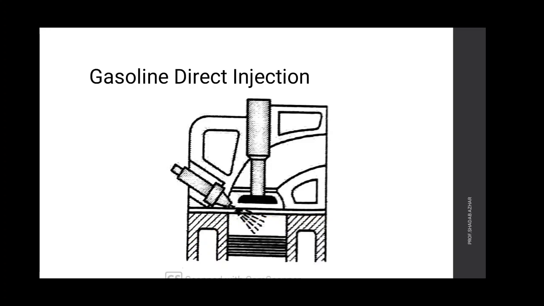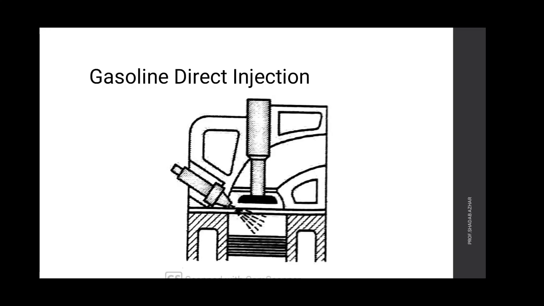Third type, gasoline direct injection system. The fuel pump injects the gasoline directly into the cylinder as shown in the figure. The system uses an electronic unit, also called ECU, electronic control unit, and a solenoid operated fuel injector to meter the fuel. When the current or voltage is supplied, the solenoid fuel injector operates.